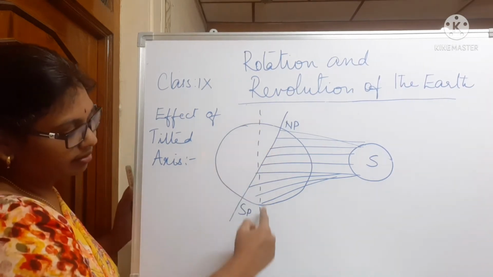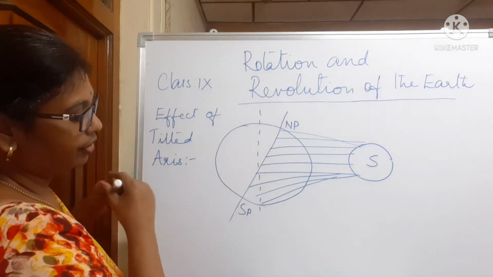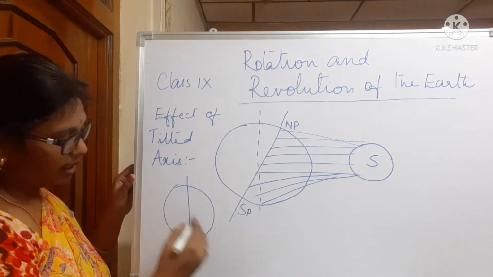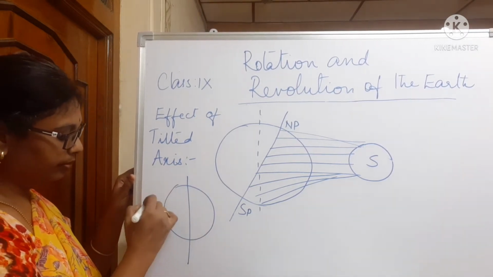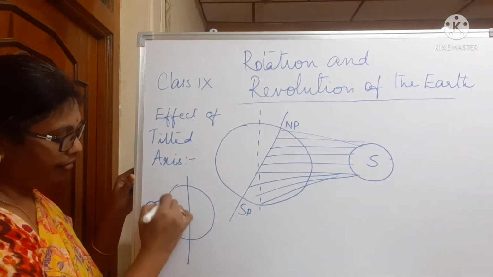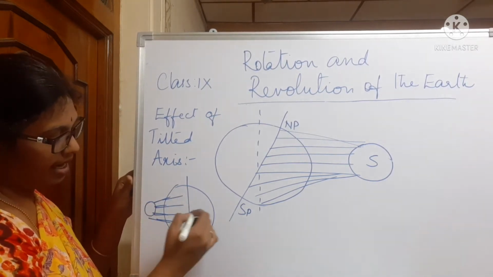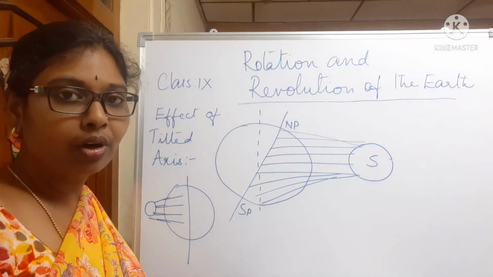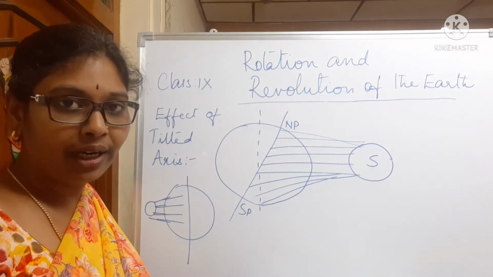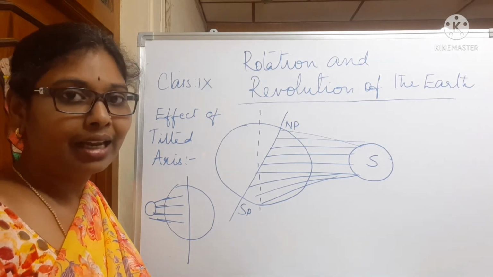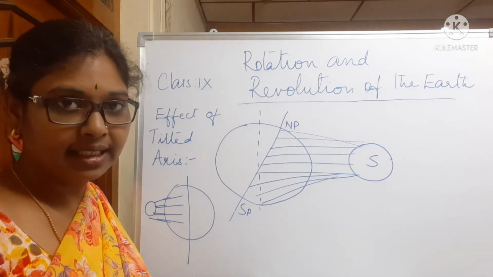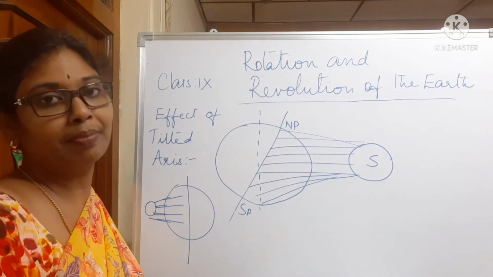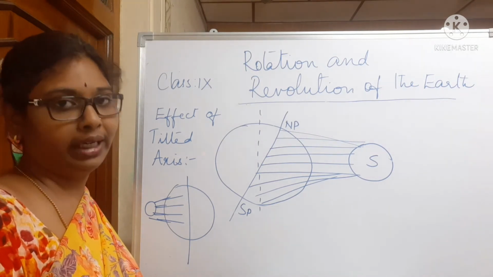If it had been a vertical axis, half of the earth would have had equal day and equal night. Because of the tilt, we do not have equal days and equal nights, and moreover we have the causing of seasons also. North Pole and South Pole will be having 6 months of summer and 6 months of winter.